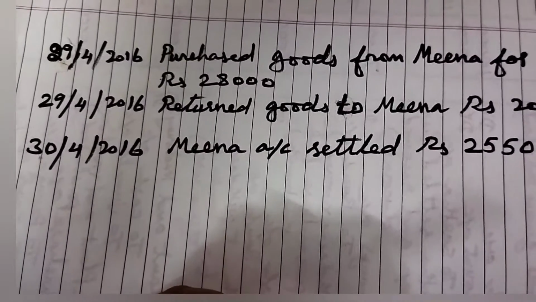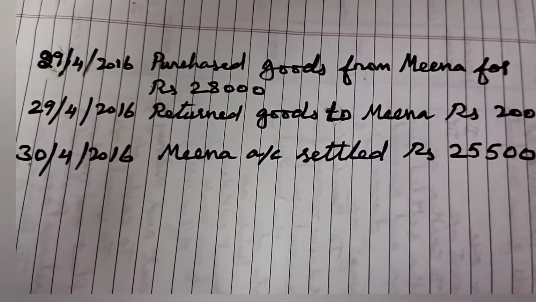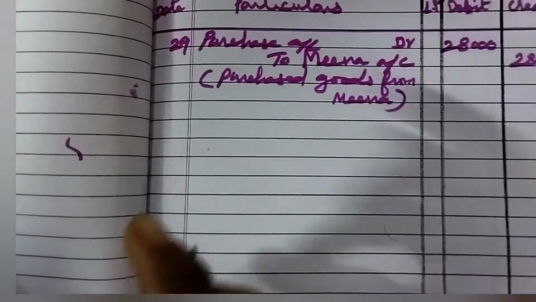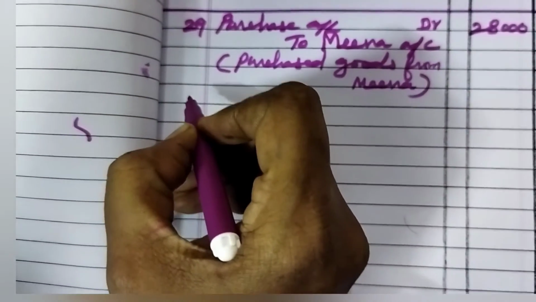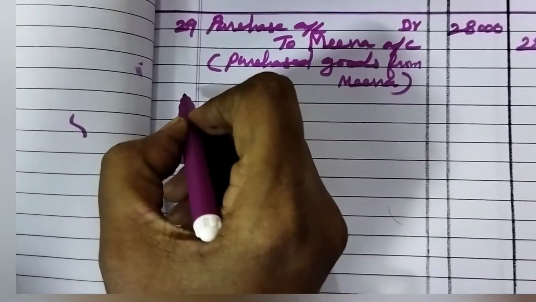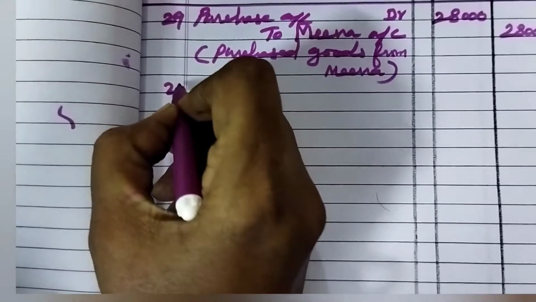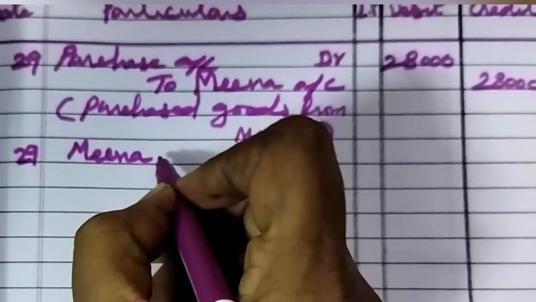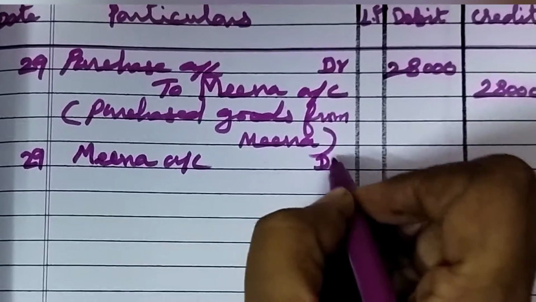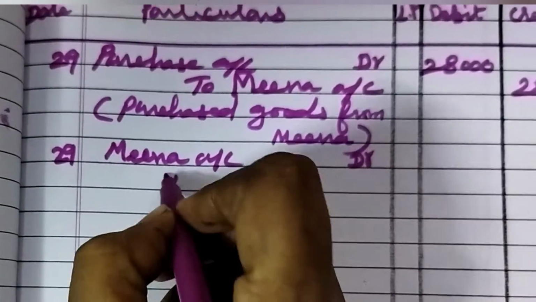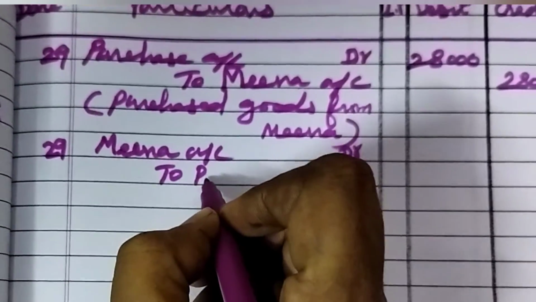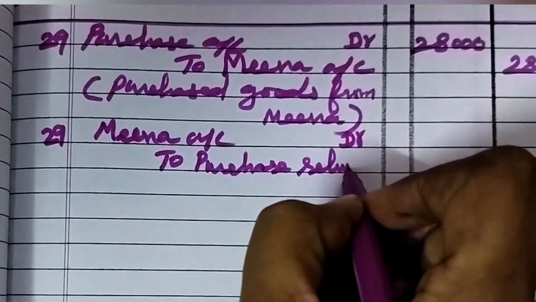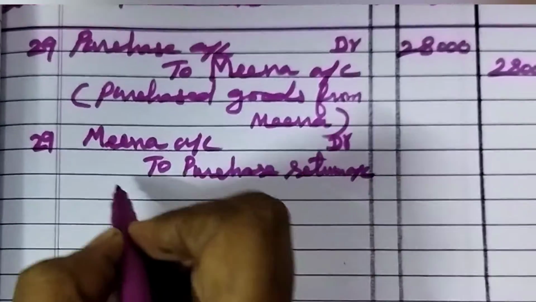29th April 2016, return goods to Meena rupees 2,000. For this one we can prepare the journal entry. On the same date we return the goods to Meena. Meena account debtor to purchase return account. So narration